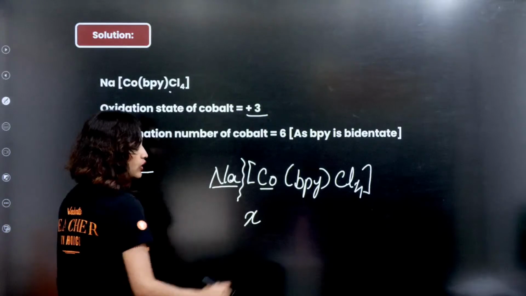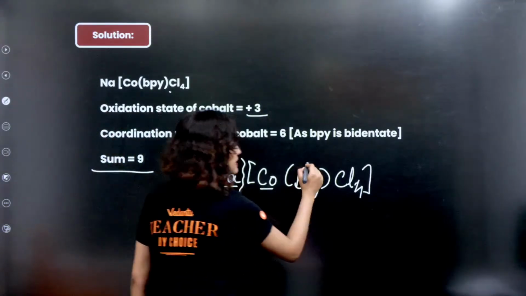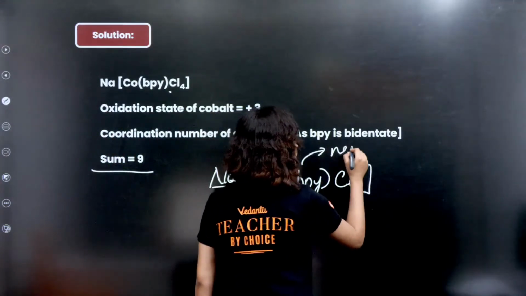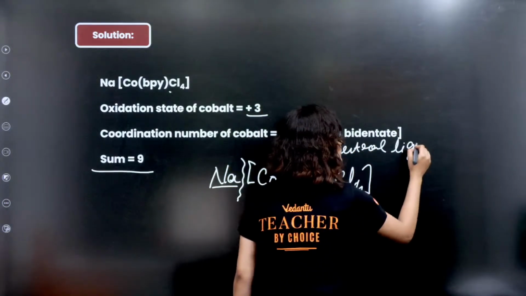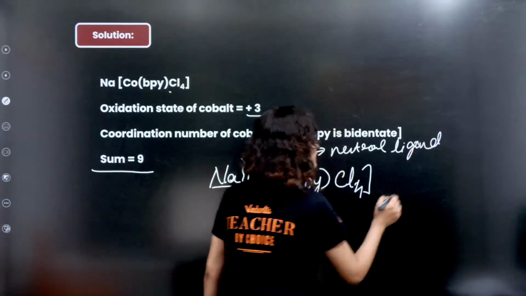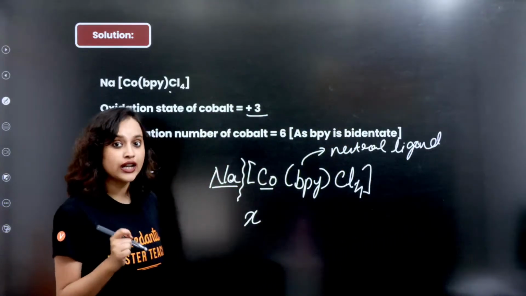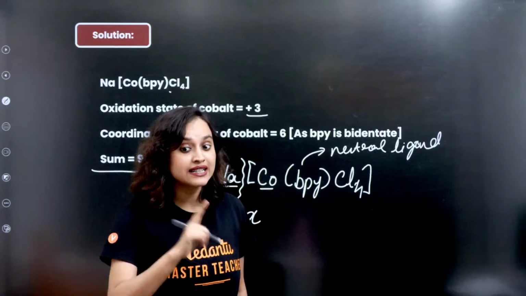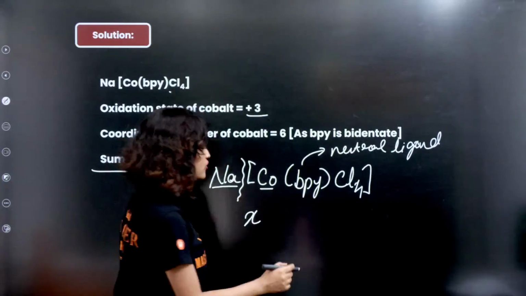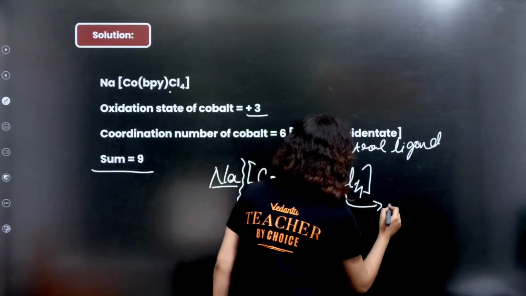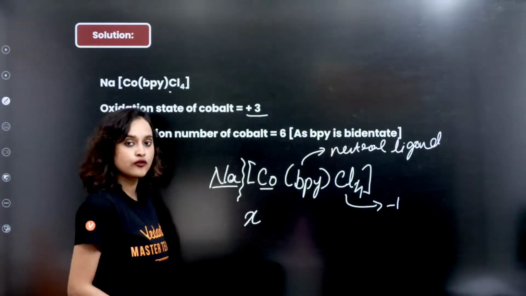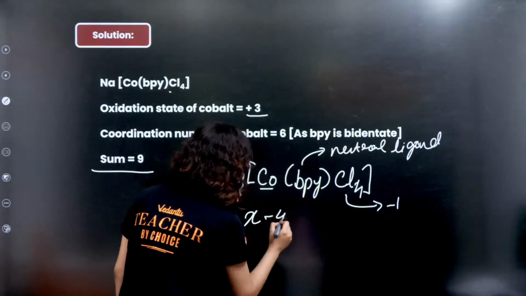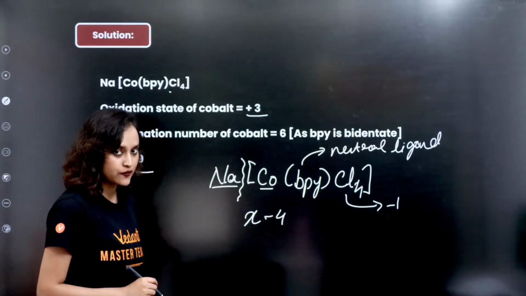Alright. Now, X, BPY, this is a neutral ligand. That means it does not have any charge, okay? Bipyridine is a neutral ligand. But chlorine, what do we see? Cl minus. It has -1 charge. So -1 into 4 will be how much? -4. Am I right?